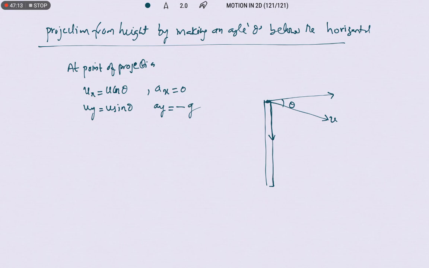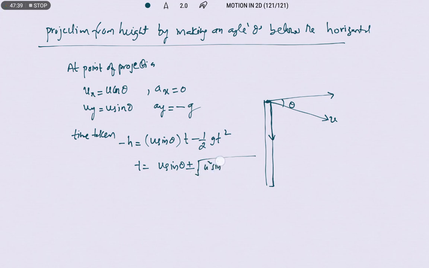So time taken to reach the ground, again we are getting a quadratic equation, like minus h is equal to u sin theta into t minus half gt square. After simplifying, the t value we are going to get is u sin theta plus or minus root of u square sin square theta plus 2gh, by g. So this is the time.